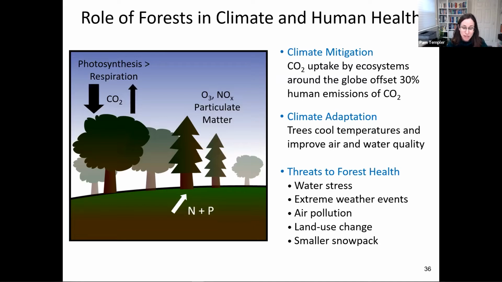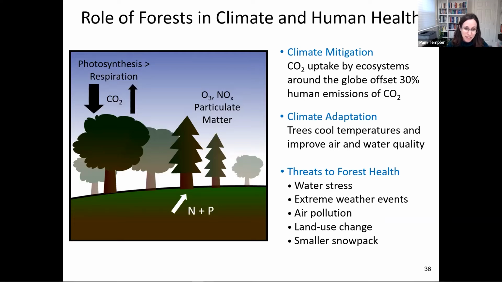They also reduce and retain compounds like ozone and nitrogen oxides from the atmosphere, and they take up nitrogen and phosphorus from soils that would otherwise diminish our air and water quality, of course, further leading to climate change and damage to human health. It's really important to understand how these threats affect forest health and function, since if they're negatively affected, that diminishes their ability to improve our human health.